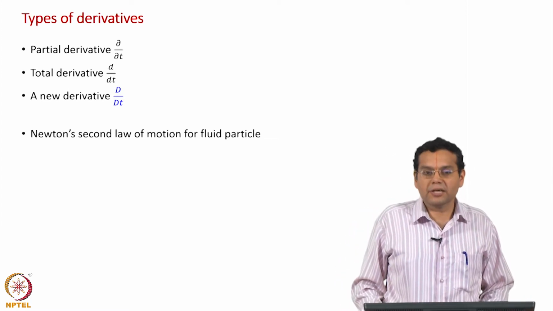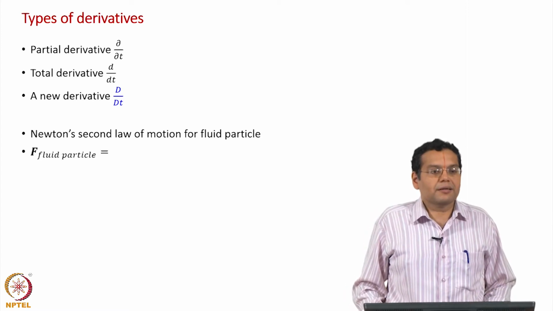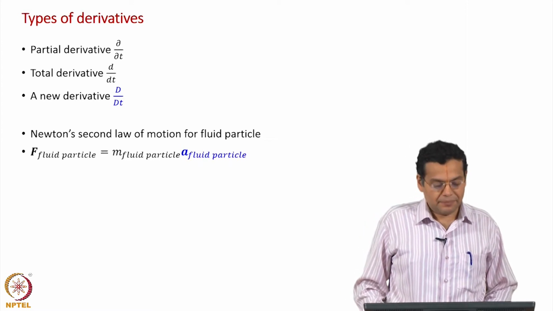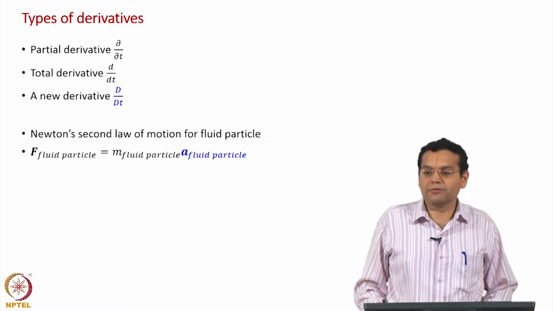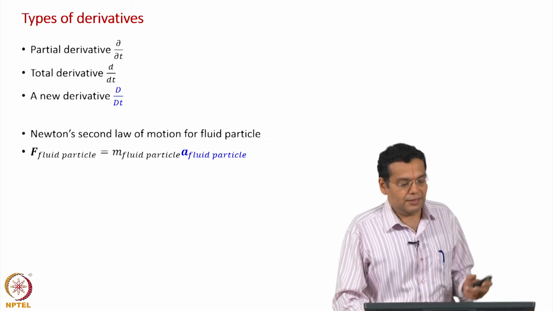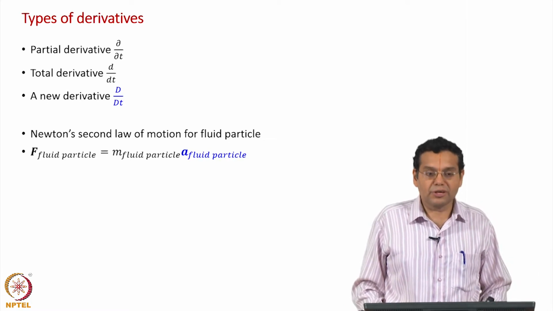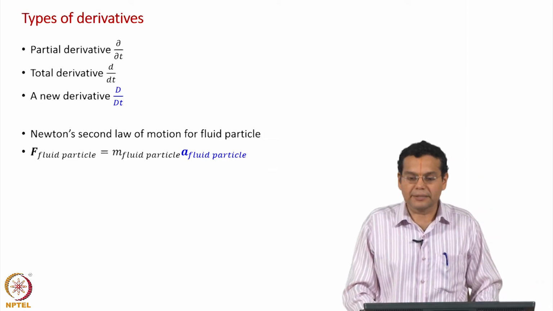Suppose we extend it for a fluid particle, then we would write Newton's second law as the force acting on the fluid particle is equal to the mass of the fluid particle multiplied by the acceleration of the fluid particle. What I have done is express the well known Newton's second law of motion for a fluid particle, which you would have written so far many times for a solid particle.